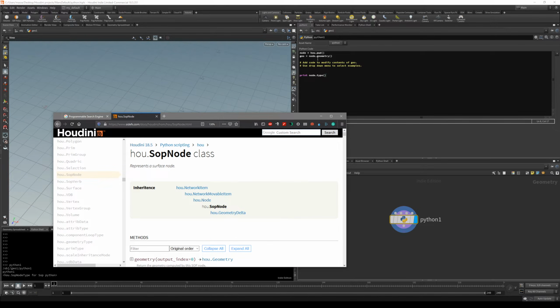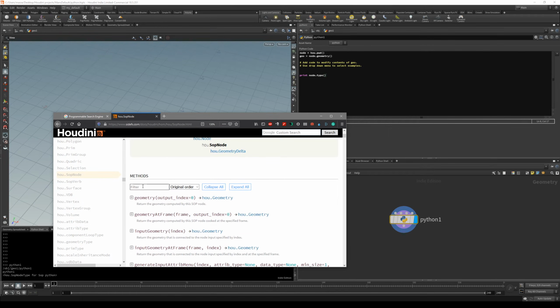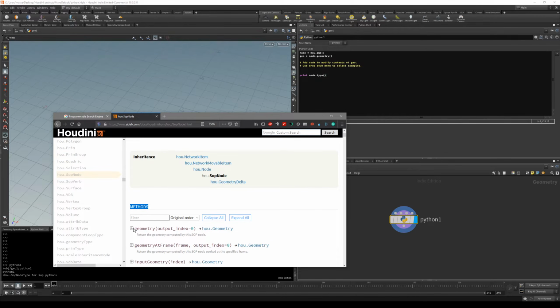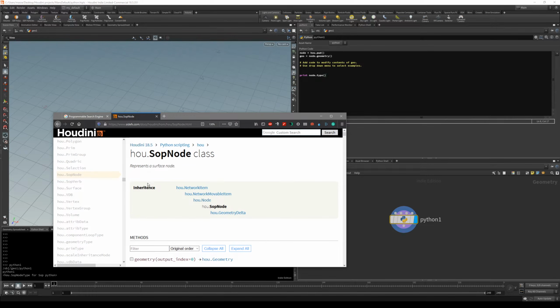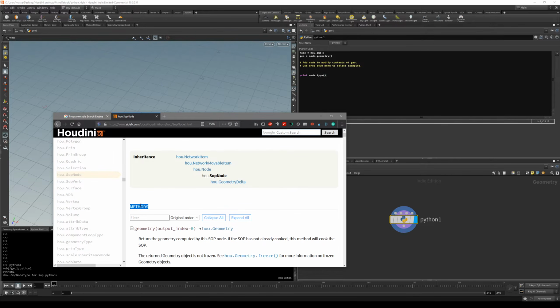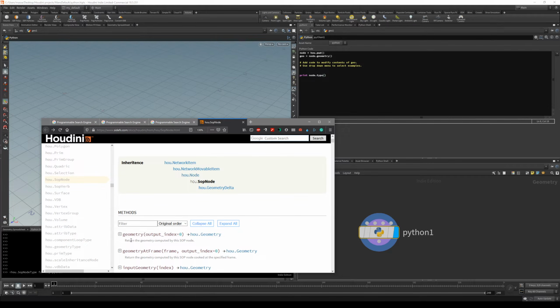You can see in this next one we have used inside the FX is basically node.geometry. You can see in the very first method there's a geometry. It's basically a method, but for me I'm more familiar with functions. Inside Python it's called methods, but methods and functions are basically interchangeable. Now you will notice that this geometry method is actually returning a hou.Geometry object. In Houdini, anything that is returned is basically an object. So I'm not going to really go into it. So let's just take a look at it.